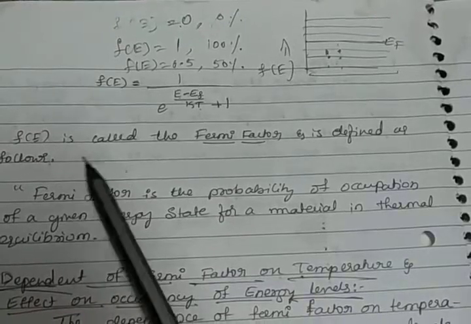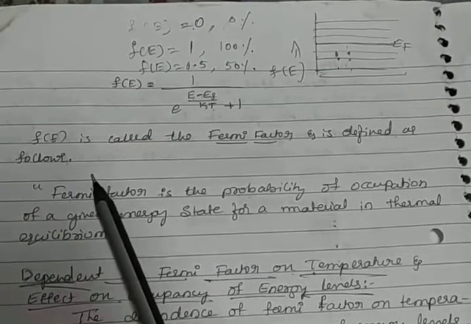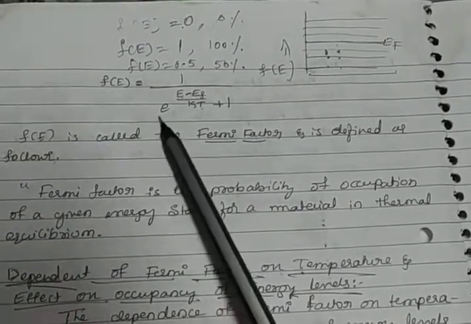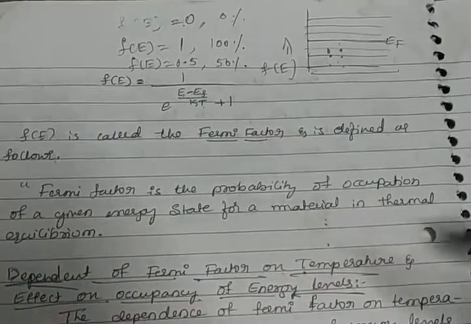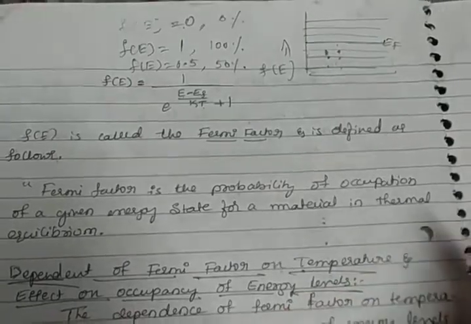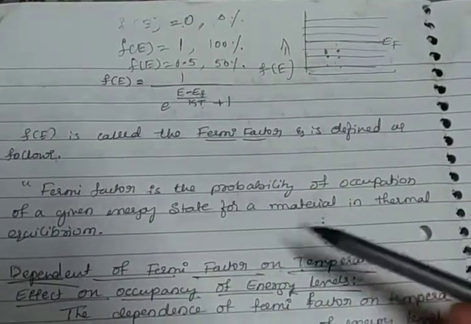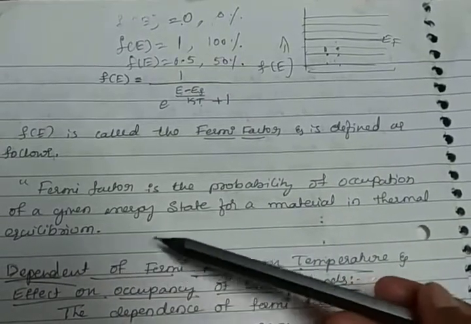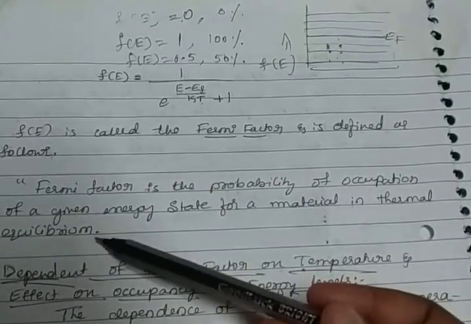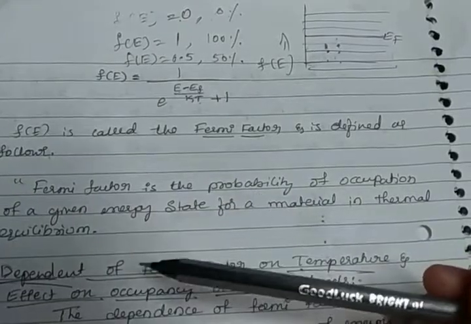f of E is called the Fermi factor and is defined as follows. This Fermi factor is the probability of occupation. Probability means what? Either it may be present or it may be absent. Here we take only the probability concept.